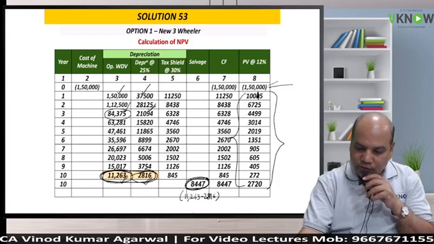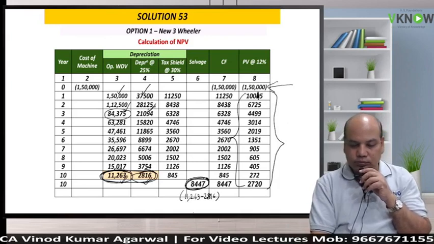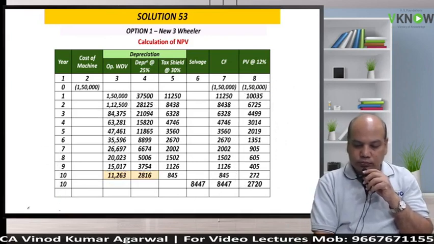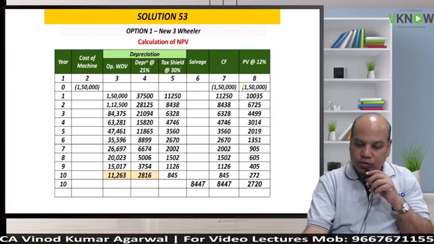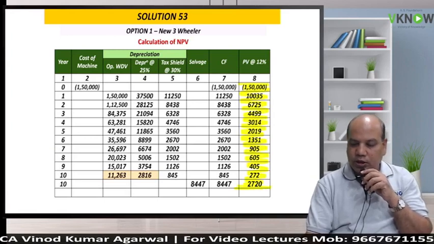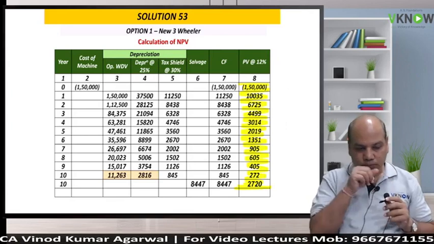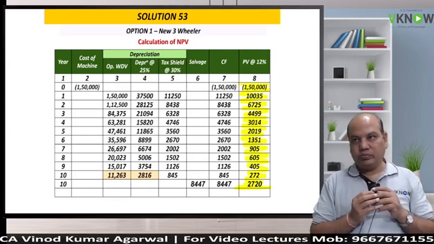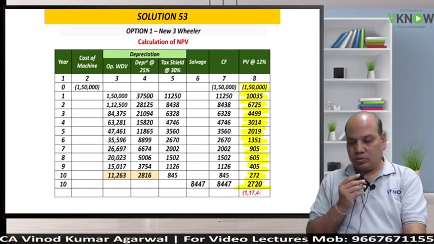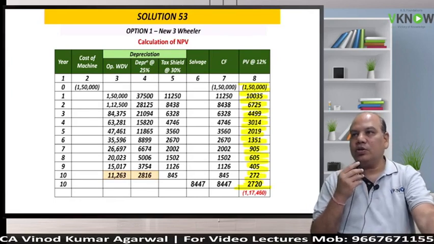Now the task is to take the total of all positive numbers and then minus 1,50,000. That is the NPV of the three-wheeler. New option. Students are requested to give me the NPV of the last column. It will be a negative figure because there is no revenue model here. Minus 117,430. Approximately minus 1,70,400 something you are getting.